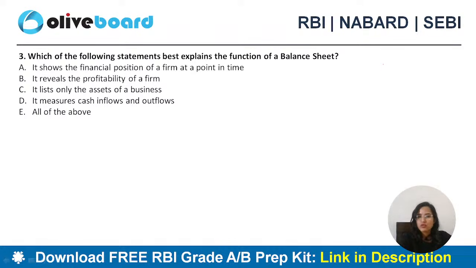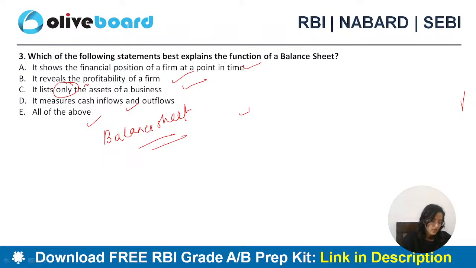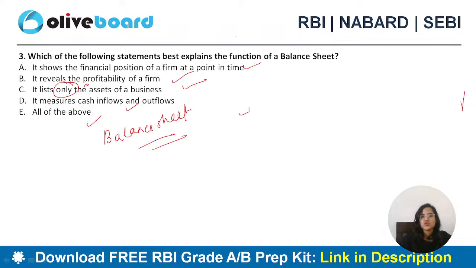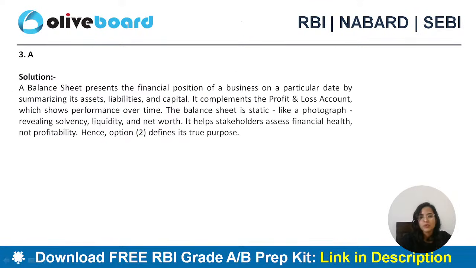Third question. Which of the following statements best explains the function of a balance sheet? It shows the financial position of a firm at a point of time. It reveals profitability of a firm, lists only the assets of a business, it measures cash inflows and outflows, or all of the above. We are talking about the function of a balance sheet. What is it? The correct answer is A, absolutely correct. It shows the financial position of a firm at a point of time.